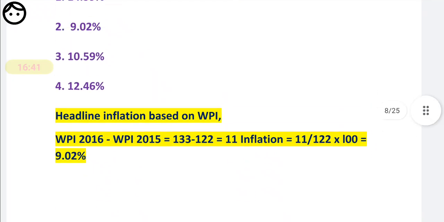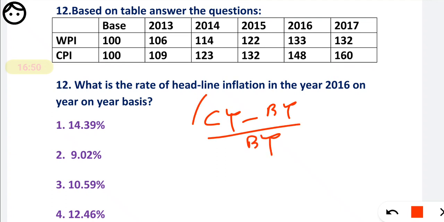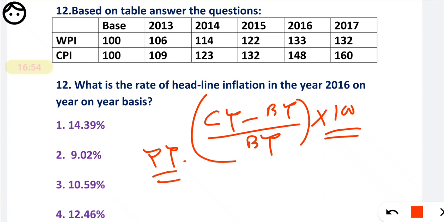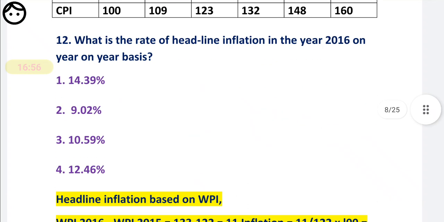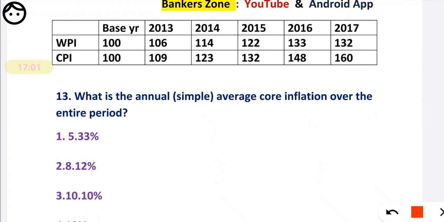So friends, in this fashion you have to solve this type of question. How is inflation calculated? Current year minus base year, divided by base year, multiplied by 100. This is the basic formula for the Y2Y basis growth. Now for the 13th question, we will discuss the same question, same table, same data.